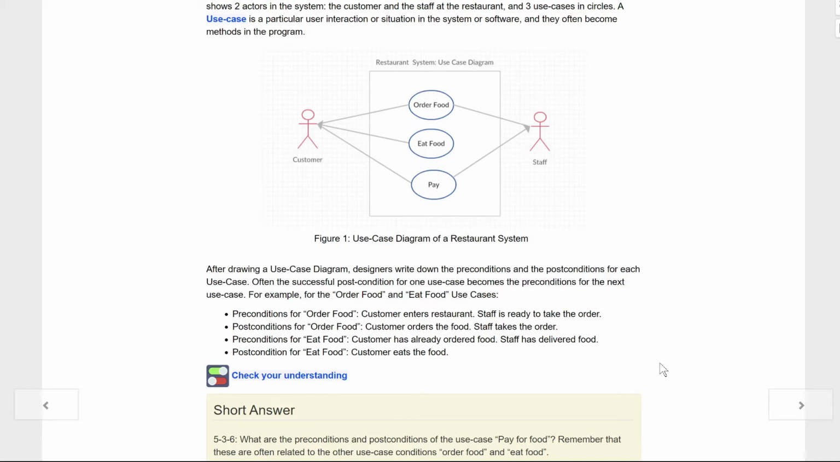Kids, this is making me hungry. Postcondition for eat food: customer eats the food. And it's just seeing the ways they interact, kids. That's all it's doing there.